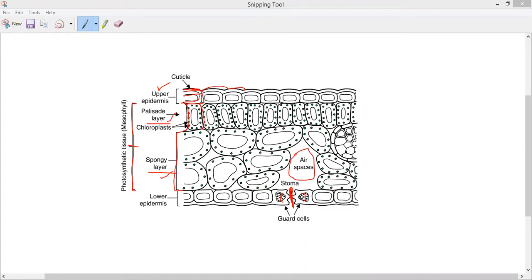Now, these cells mainly contain green circular bodies. What do we call them? They are called chlorophyll. The cells that contain more chlorophyll than other plant cells are the palisade layer and the spongy layer. Other plant cells do not contain much chlorophyll. These two layers contain more chlorophyll than any other plant cell.